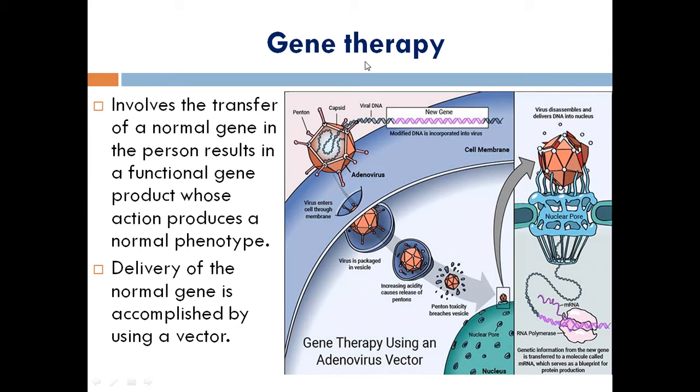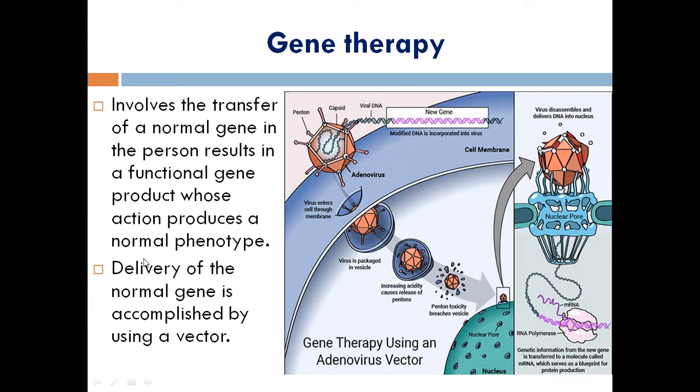But gene therapy is giving a hope that we can cure genetic disorders too. It involves the transfer of a normal gene into persons, resulting in functional gene products whose action produces a normal phenotype. Therefore, the meaning of the sentence is that we are going to isolate something and re-inject it into the individual so that they become normal patients. We are going to cause some changes in the gene. As I said before, we cannot cure a disorder or change the genetic changes, but here gene therapy is giving a hope that we can cure it with the help of gene mutation.